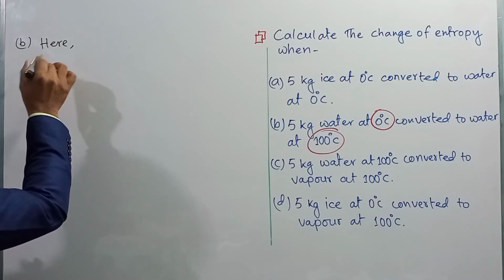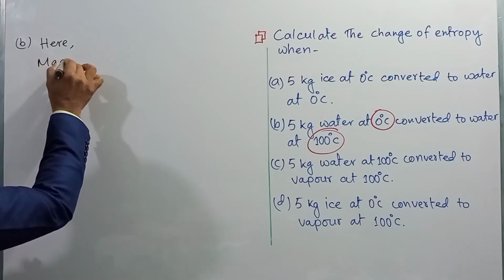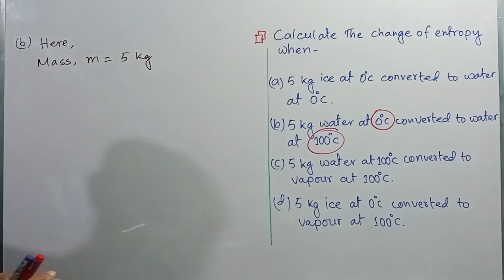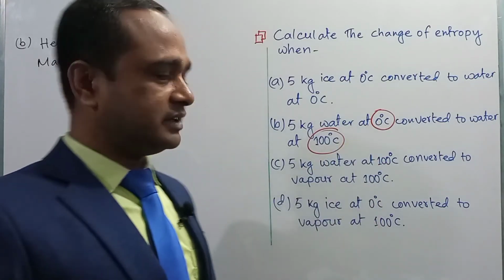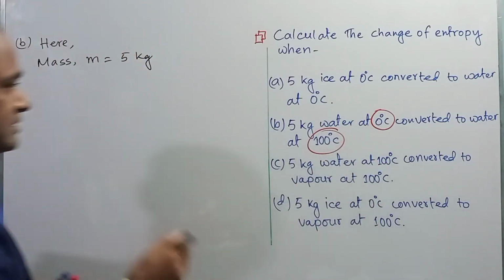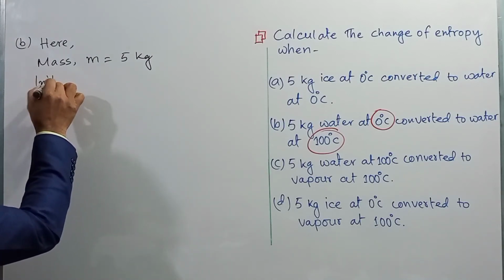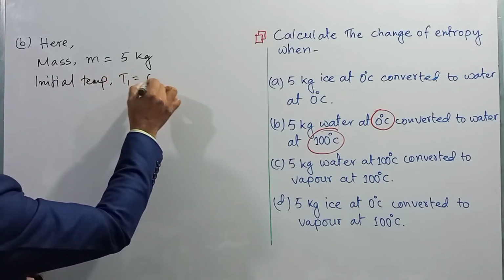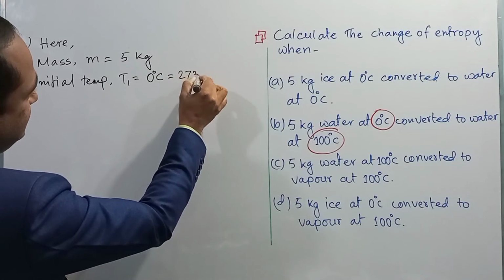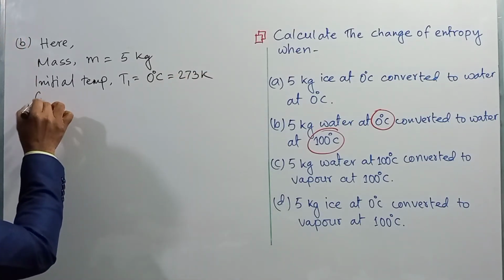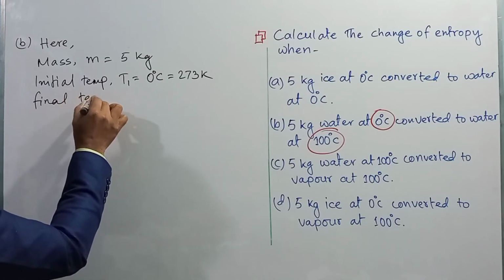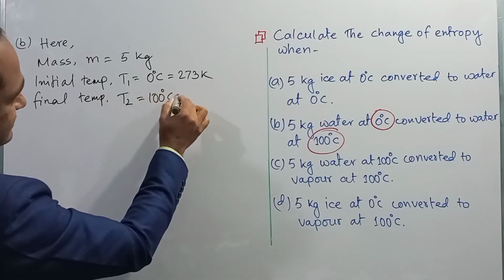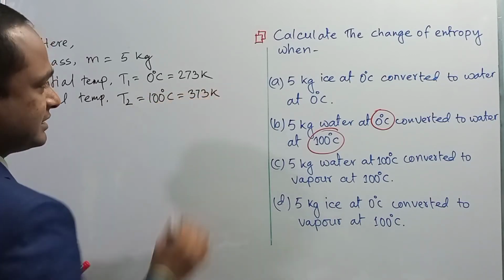Here the mass of the substance, mass m, is equal to 5 kg, right? The initial temperature of the substance was 0 degree Celsius. So initial temperature T1 is equal to 0 degree Celsius, that is 273 Kelvin. So final temperature T2 is equal to 100 degrees Celsius, that is 373 Kelvin.